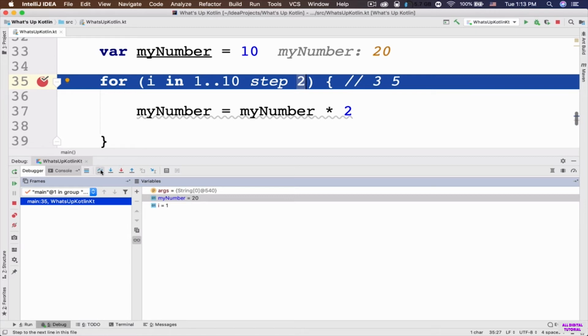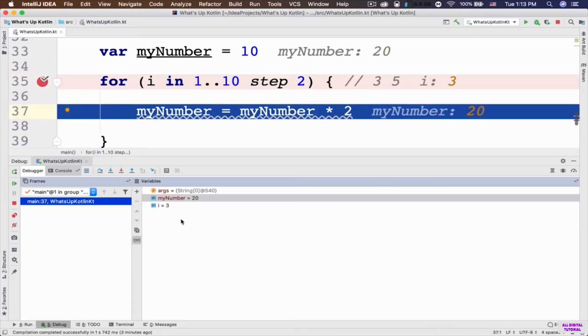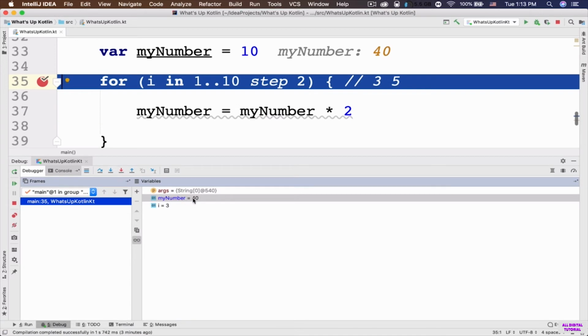Let's go ahead and click on this step over again. Now the value of this I is 3 and now it is about to execute this line of code. So the current value of this my number is 20, right? Let's see what happens if this code is executed. Step over. Now the current value of this my number is 40 and currently the value of this I is 3. So we've got the step 2 again. So step 2 means that it's gonna start now from the number 3. So 3 plus 2 is going to be 5. Now the current value of this I is going to be 5.